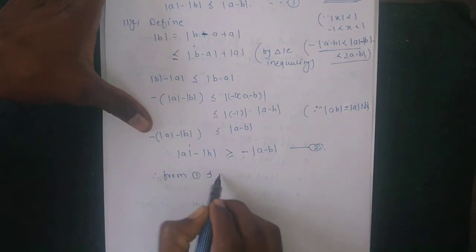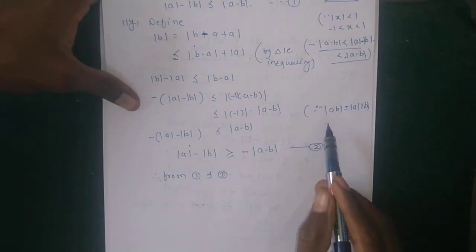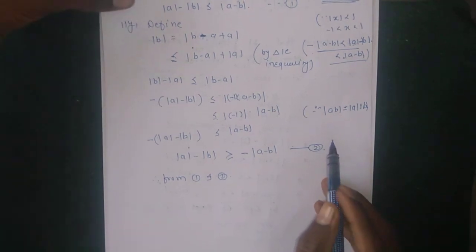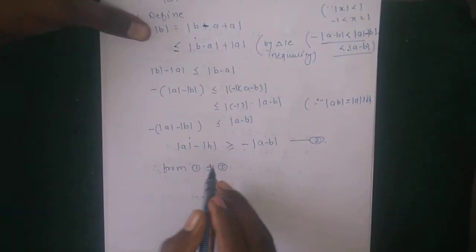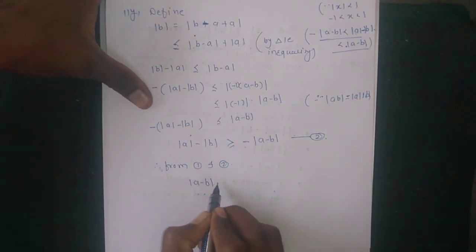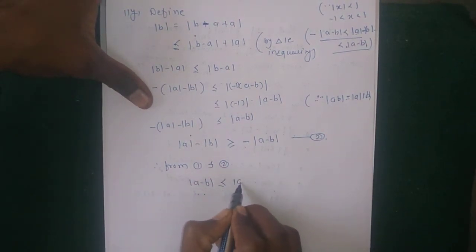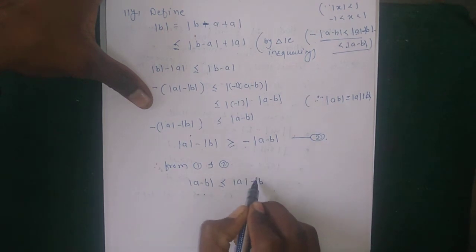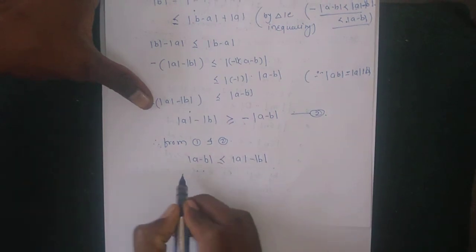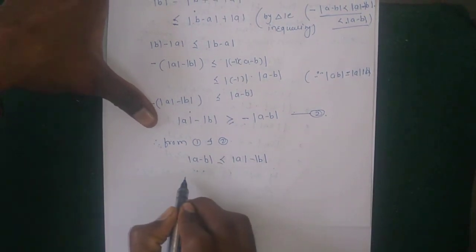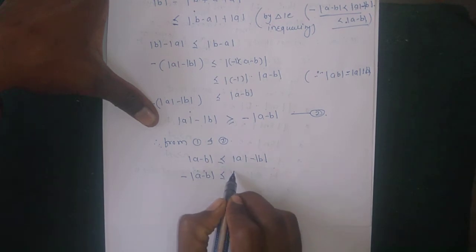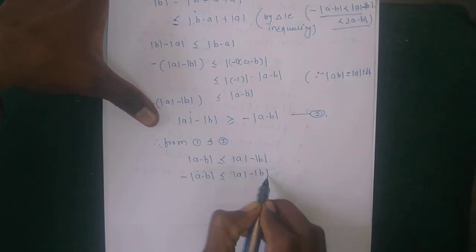Therefore from 1 and 2, one is |a| - |b| is less than or equal to |a - b|, and second is -|a - b| is less than or equal to |a| - |b|.